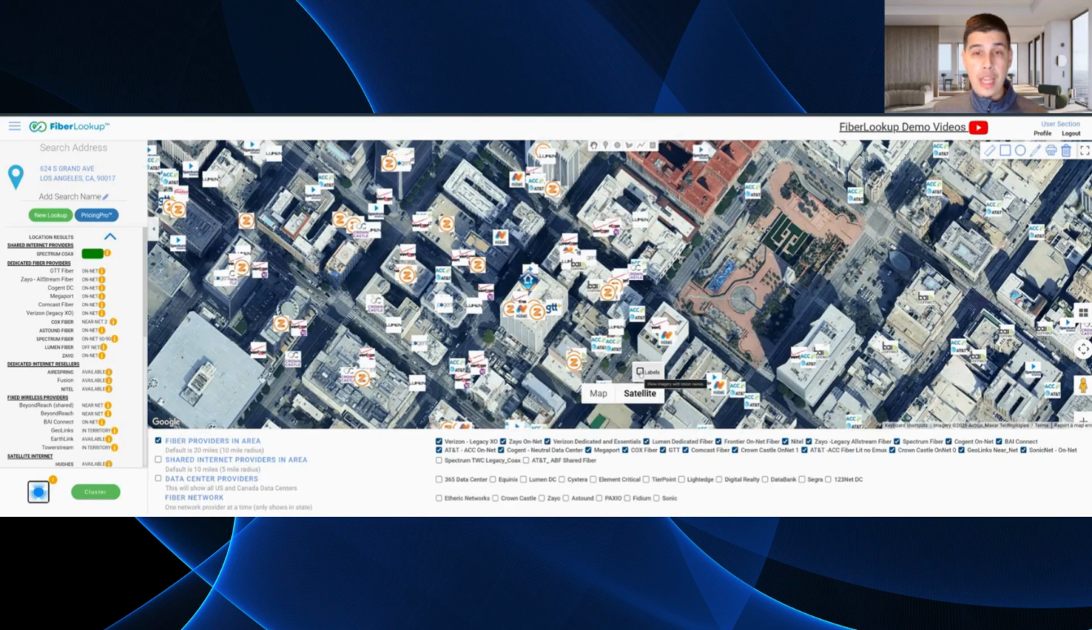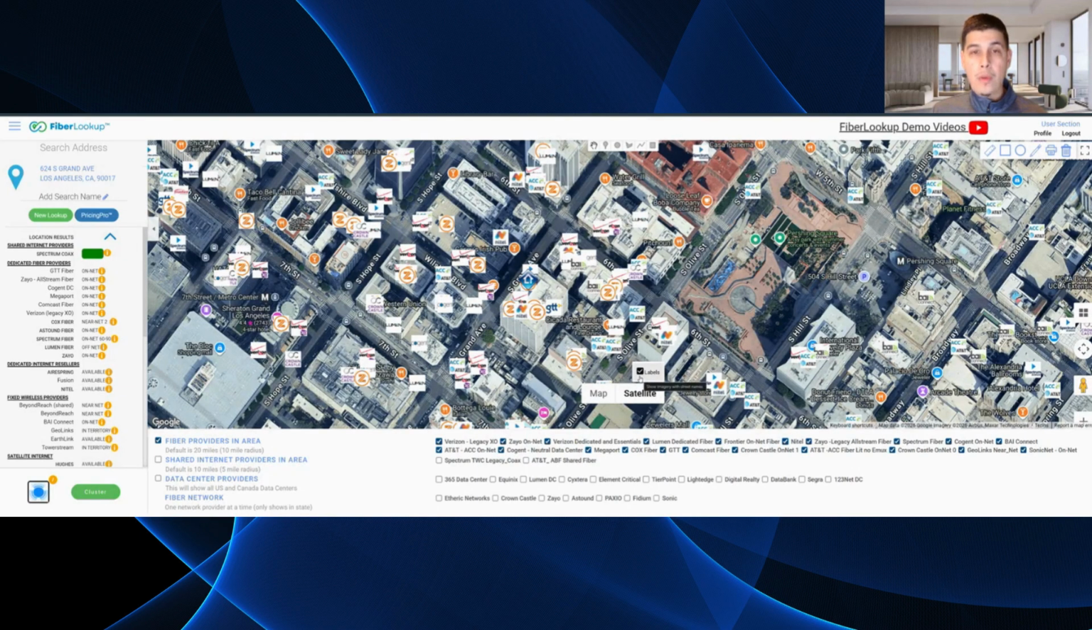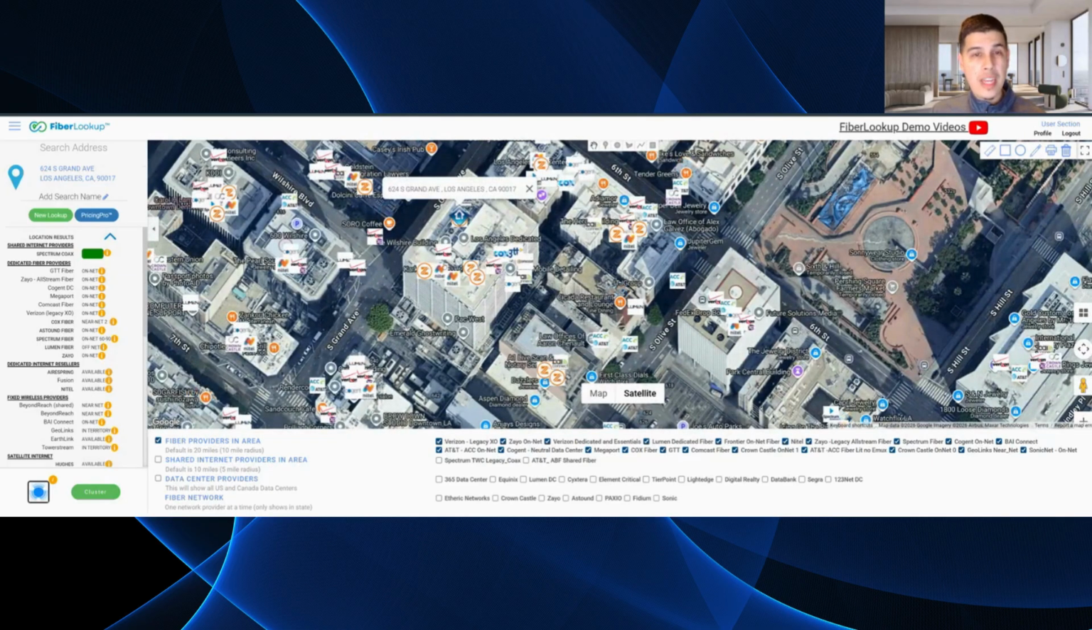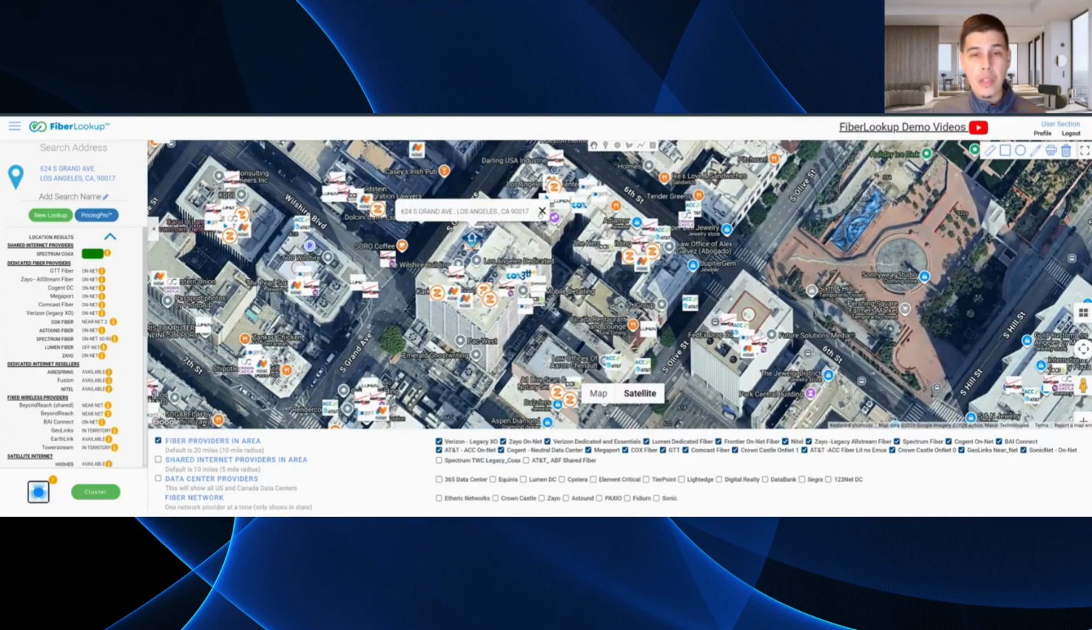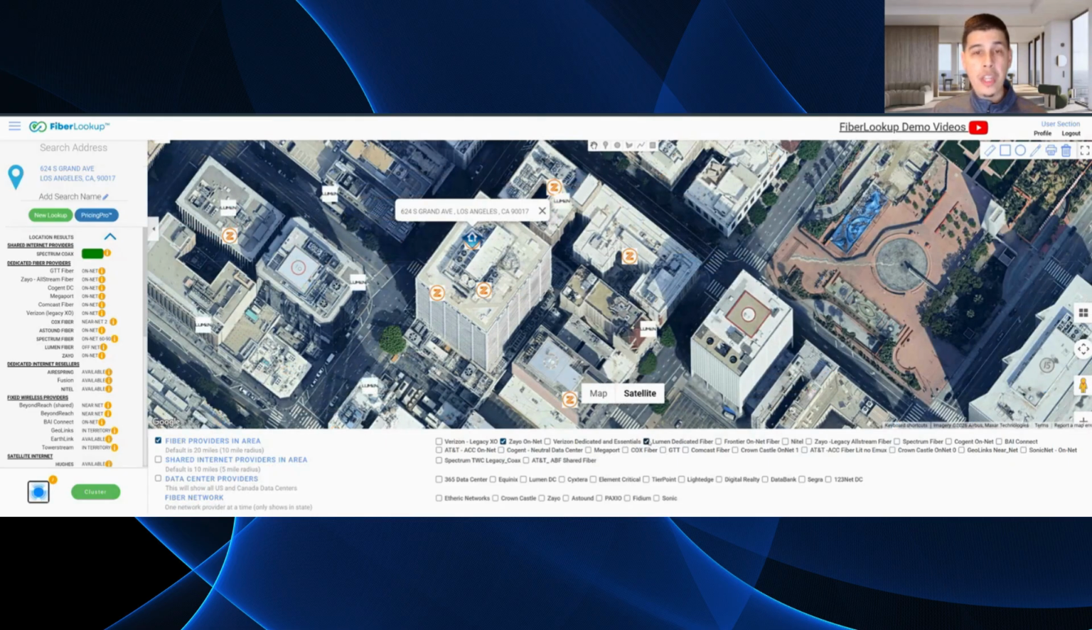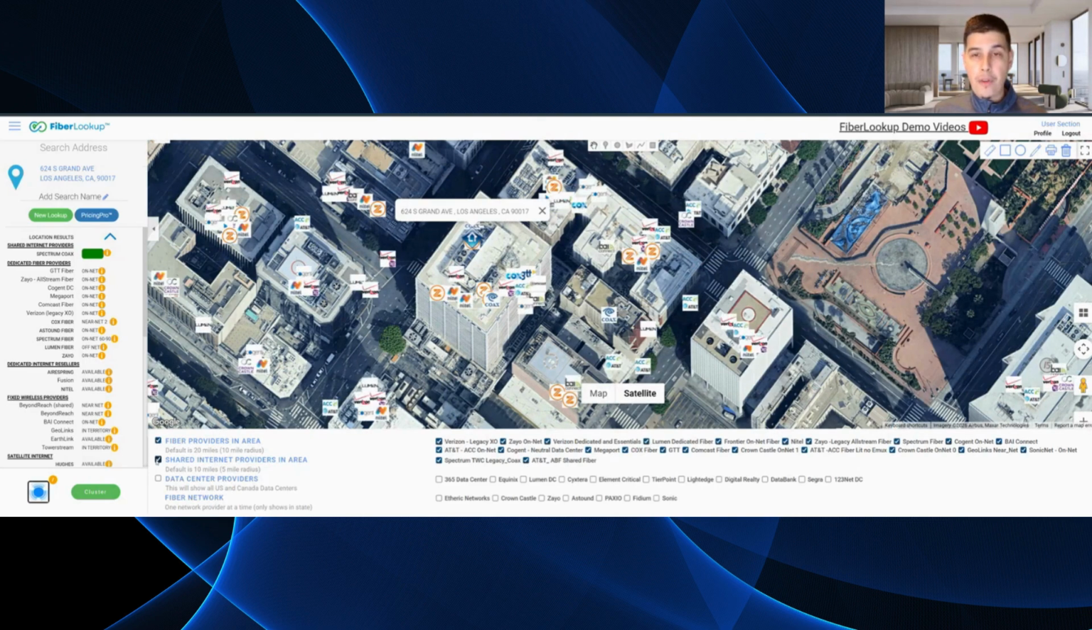You can toggle on labels, right? Maybe you want to see the business that you're looking at. Maybe you want to verify that you're looking at the right business. For some of these multi-tenant buildings, you'll see all these different labels. You can also toggle off some of the different providers, right? Maybe you only want to see, hey, I want to see only the Zayo only buildings, right? Or only the Lumen buildings, right? Where Lumen is on net. So you can toggle that off and on. Same thing for shared and internet providers. You can toggle that off and on.